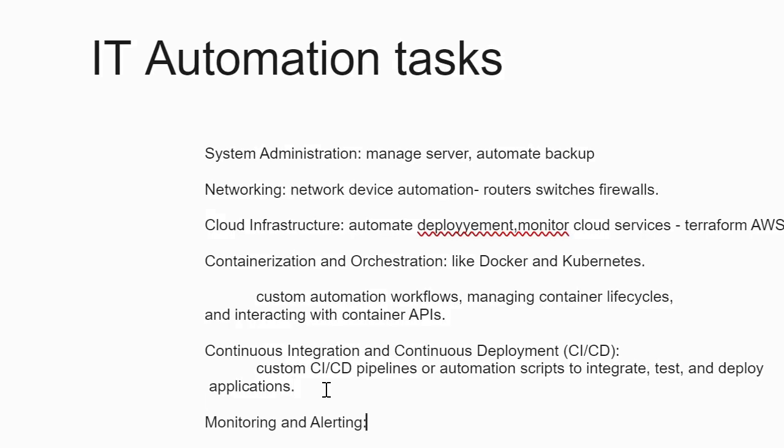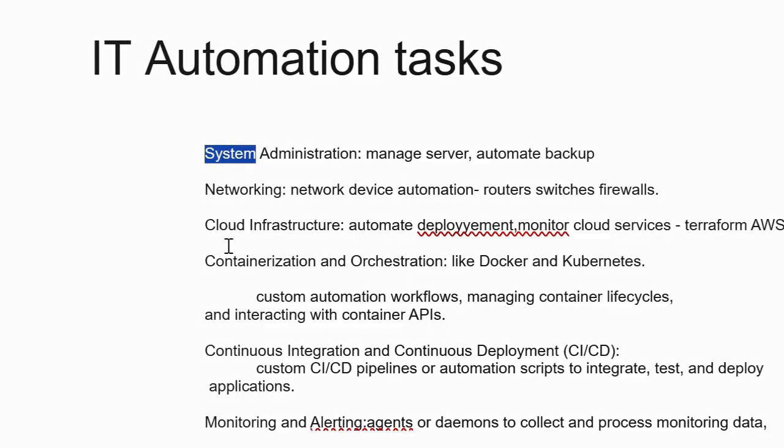Next, IT automation is related to monitoring and alerting. So Go can be used to build custom monitoring and alerting tools for IT infrastructure or applications, and you can develop agents and daemons to collect and process monitoring data, trigger alerts based on predefined thresholds, and integrate with notification systems. So system administration, networking, cloud infrastructure, containerization and orchestration, continuous integration and continuous deployment, monitoring and alerting.